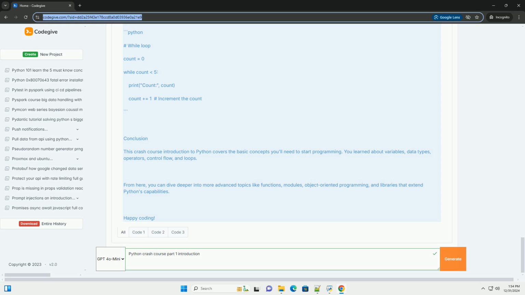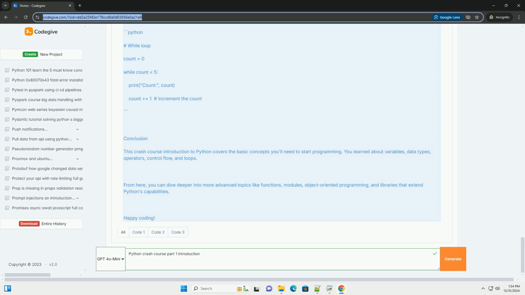Example. Python. x equals 10. y equals 3. Arithmetic operations. sum_result equals x plus y. difference equals x minus y. product equals x asterisk y. division equals x divided by y. remainder equals x percent y. Print sum_result. Print difference. Print product. Print division. Print remainder.